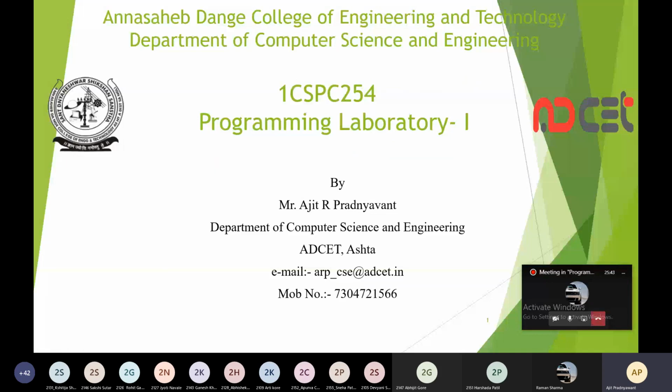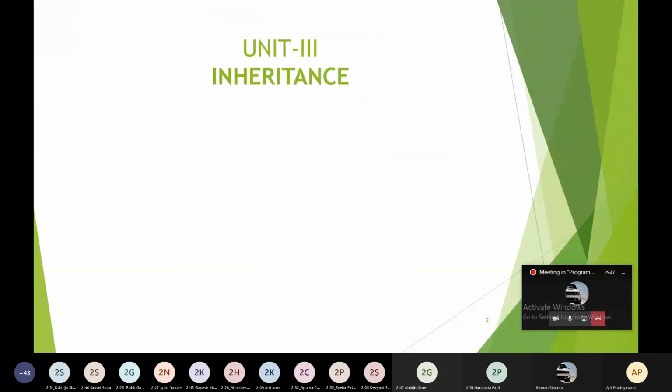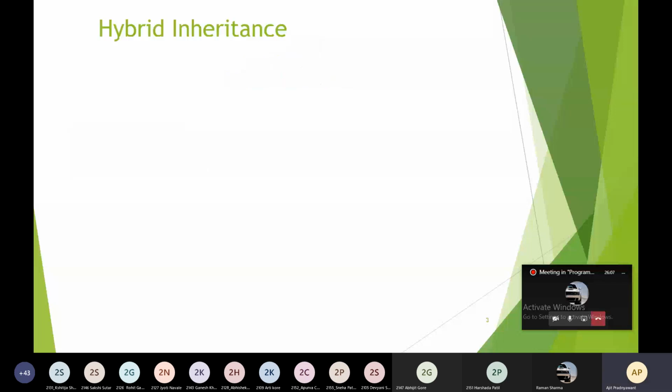Continuing with unit number 3, that is inheritance. In today's session, we are going to cover the remaining types of inheritance. That is, first we are going to cover hybrid inheritance, and then we are going to cover hierarchical inheritance. So let's start with hybrid inheritance.